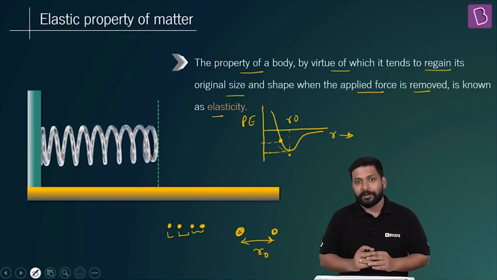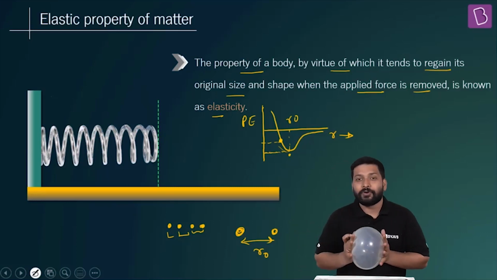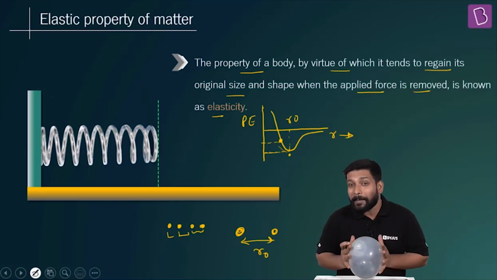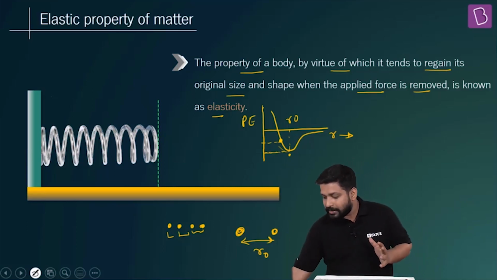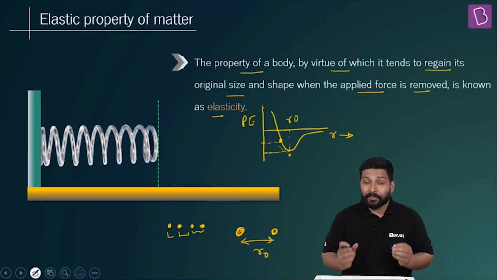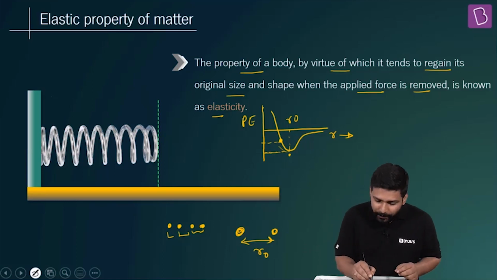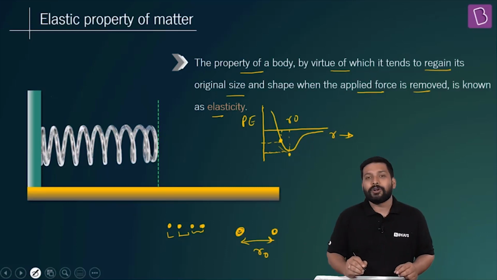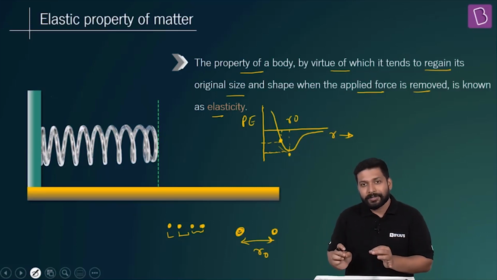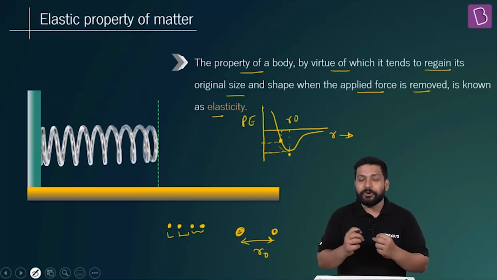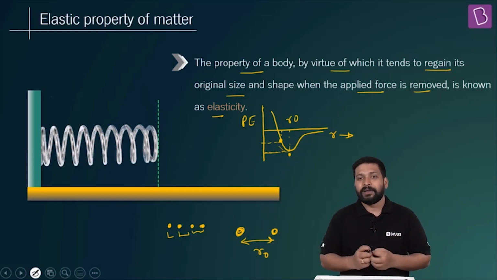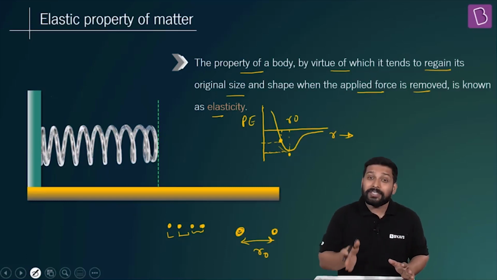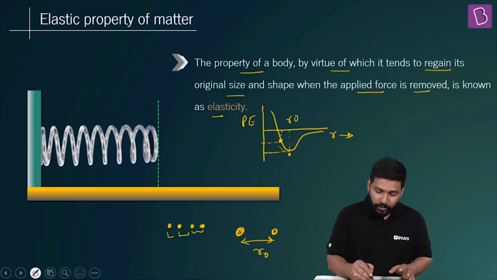So if you compress a material like this and you leave it, it tends to come back to its initial condition. Why did this happen? Because when you moved up to this point, this is not equal to R naught. At the value R naught, where R naught is the distance between two molecules or two atoms, it is more stable. If you try to disturb that stability, that's a problem, because over here you see the potential energy is positive, this is all negative.